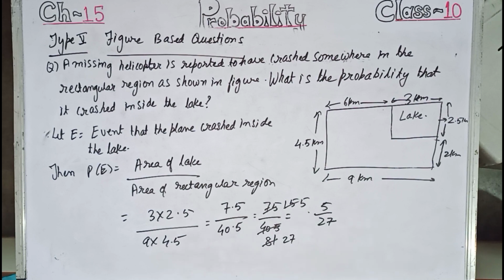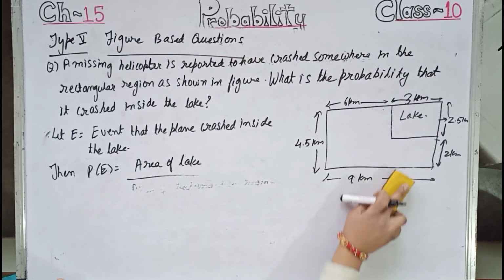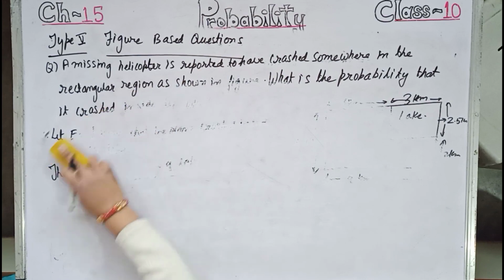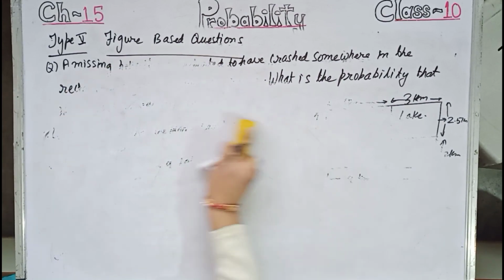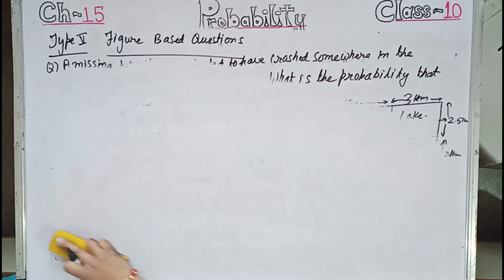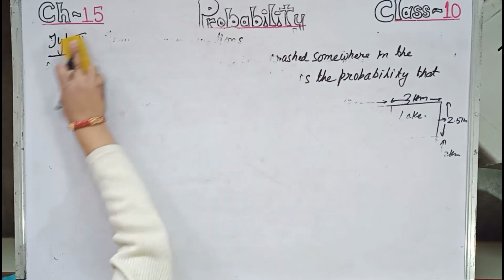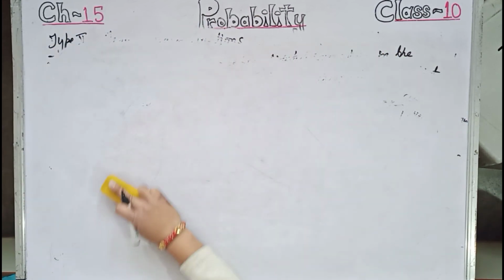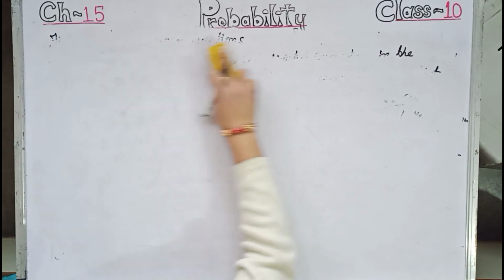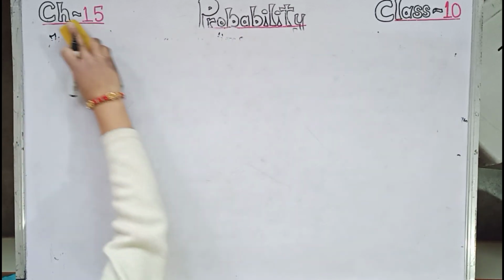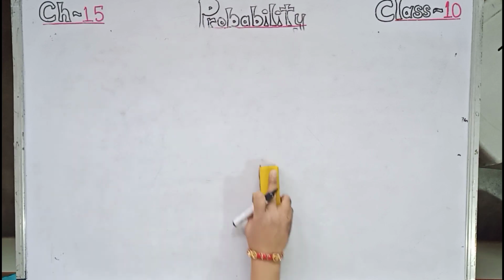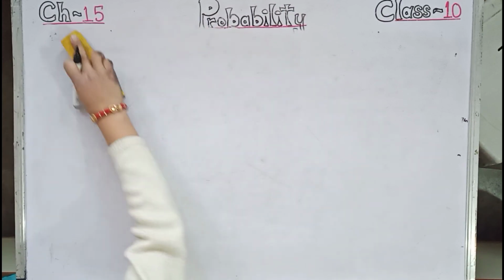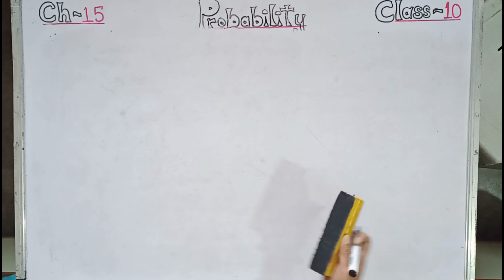Now type 6, which is not any of the types 1 to 5. In type 6, what you can do is calculate NS, and then the probability of the event E is NE by NS. So that many types are there, type 1 to type 6. This many types will come in the examination or are in the syllabus of probability, in any of the classes. Now we will be moving to the exercise questions of NCERT.